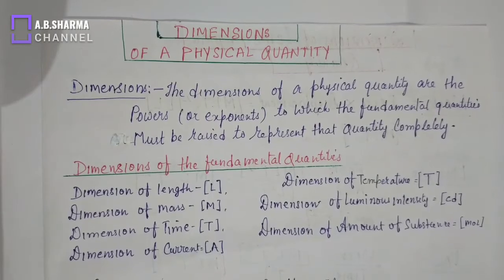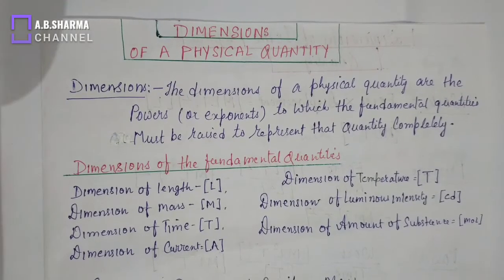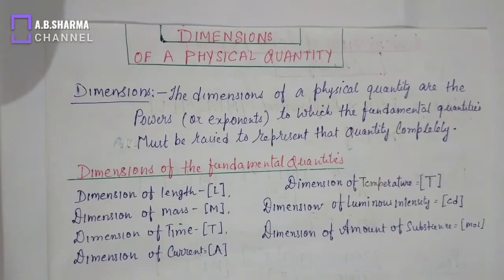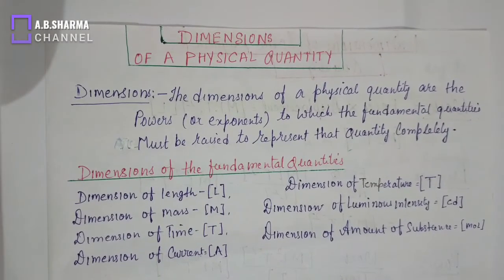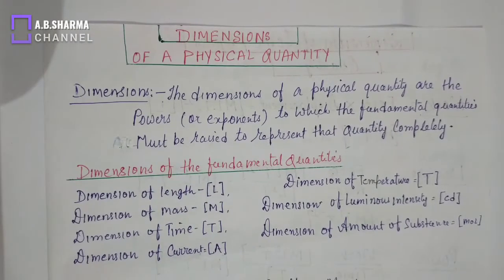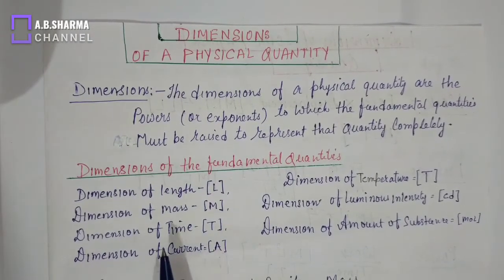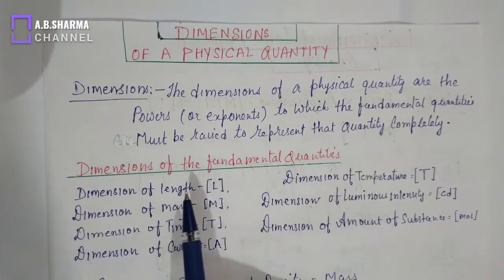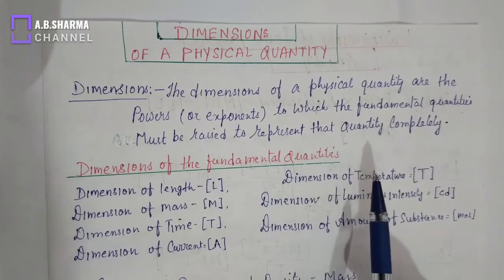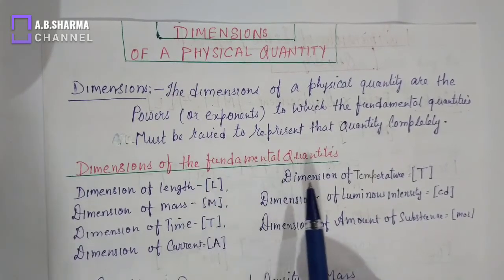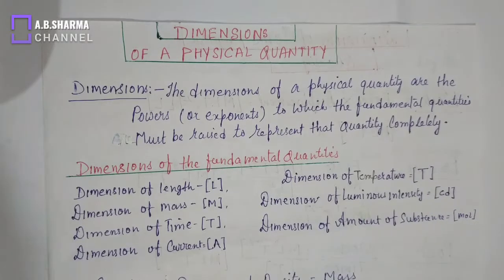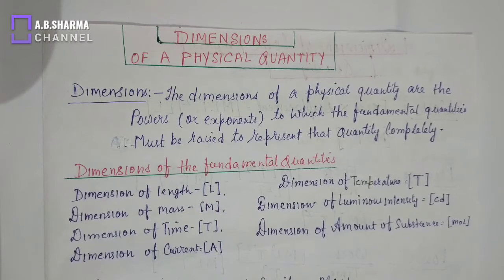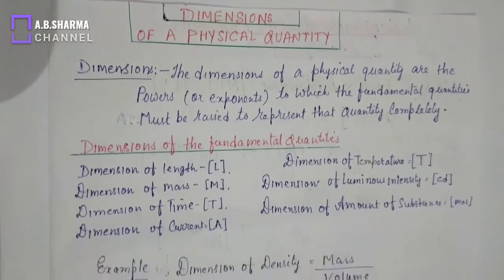In this video, I have brought dimensions and dimensional equation. What are dimensional equation and what is dimension of the physical quantity? Let us start then. See the definition of dimension. The dimension of a physical quantity are the powers or exponents to which the fundamental quantity must be raised to represent the quantity completely. Means dimensions are the powers to which the fundamental quantities are raised. We will see further explanation.